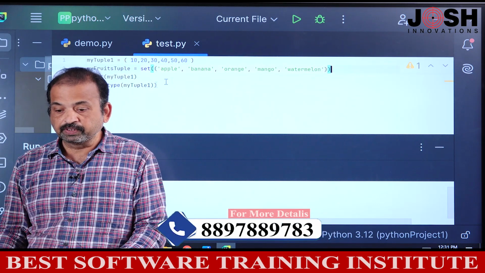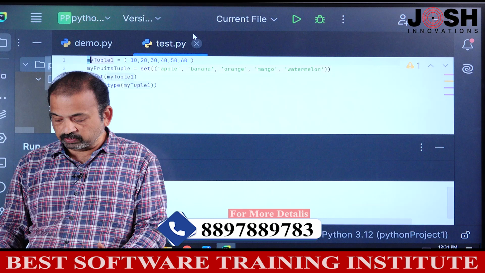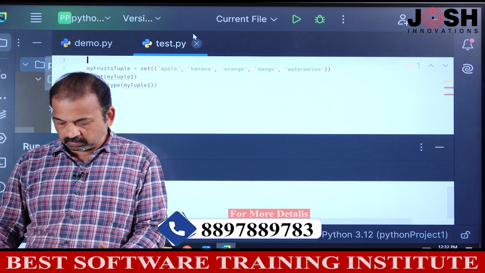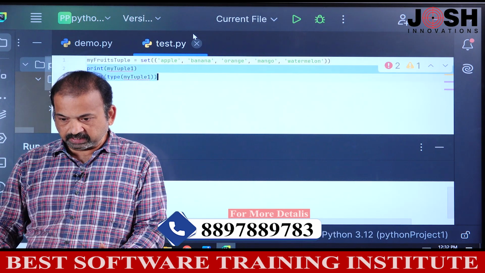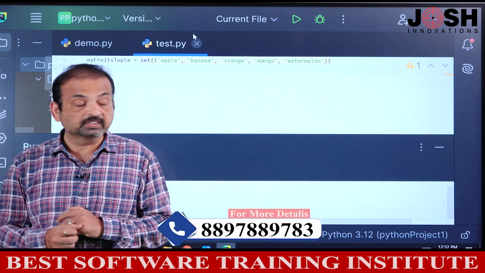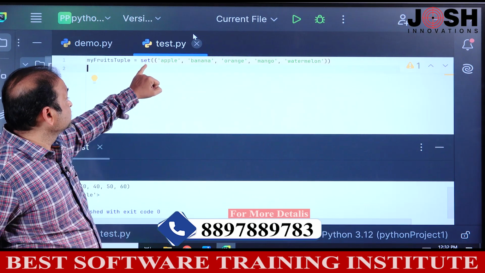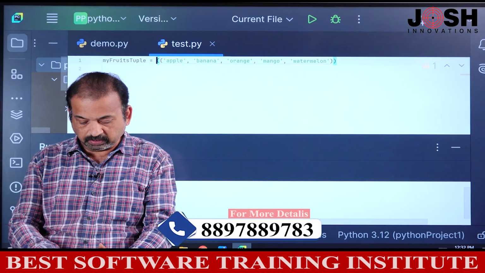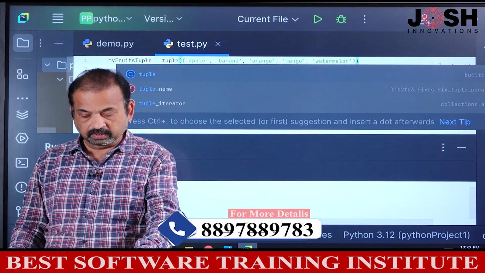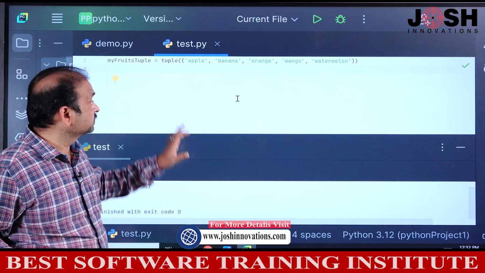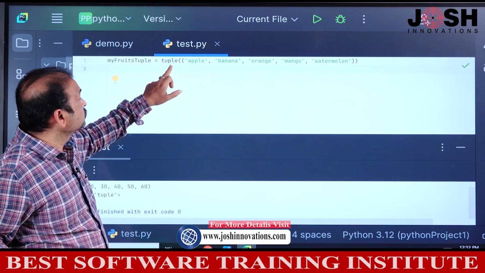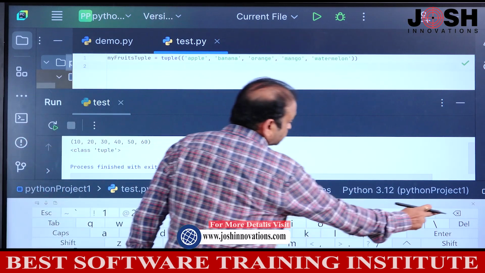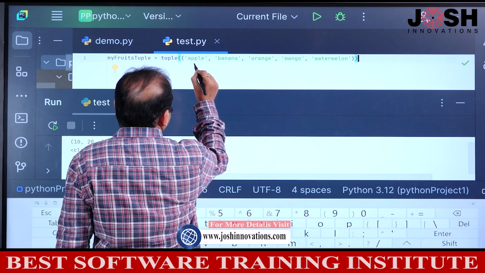Now this time we used the constructor. I'll remove myTuple1, and we'll print my fruits tuple. This is also a tuple. I used the tuple constructor. By using the tuple constructor also we can create a tuple. See, I used the tuple constructor, and these are all items. The index number of apple is 0.